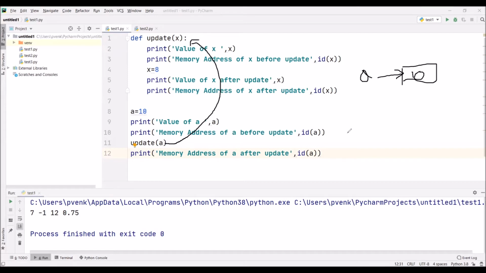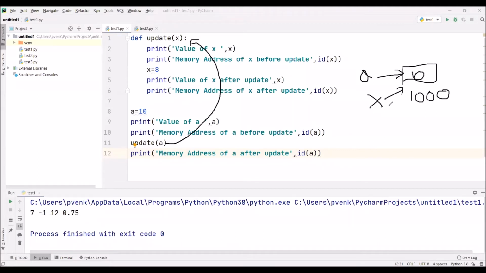We will check. So the value of a is 10. When I pass this argument a to the update function, the value of x is also 10. When we are checking what is the address of a and what is the address of x, they both are showing the same address. I am randomly taking some address, 1000. Means the address of a and address of x are same. So because the address of a and address of x are same, can I call this as pass by reference? Because we cannot call it as pass by value.